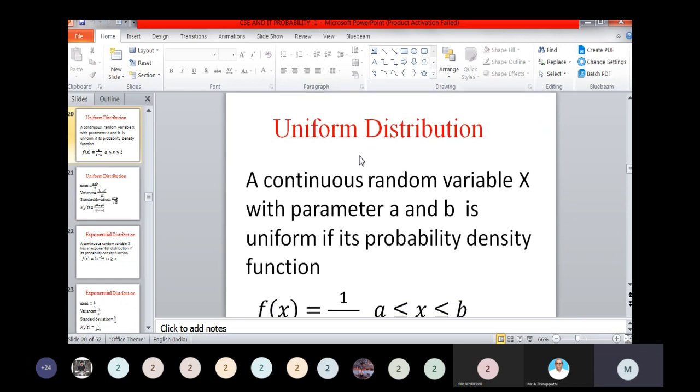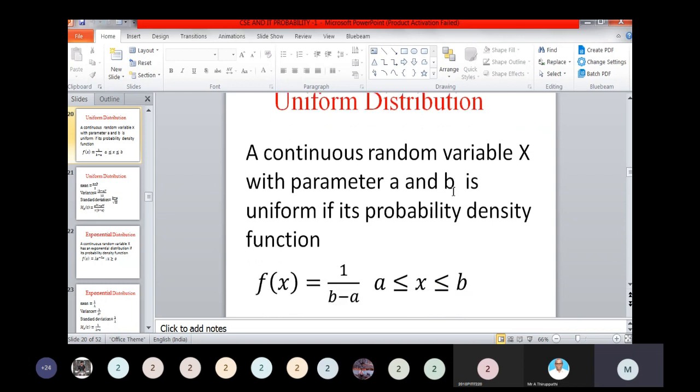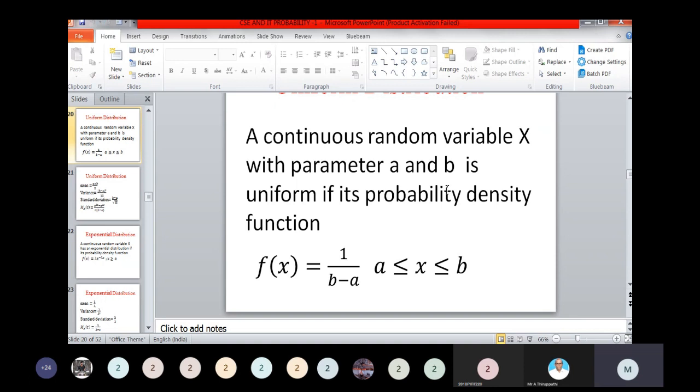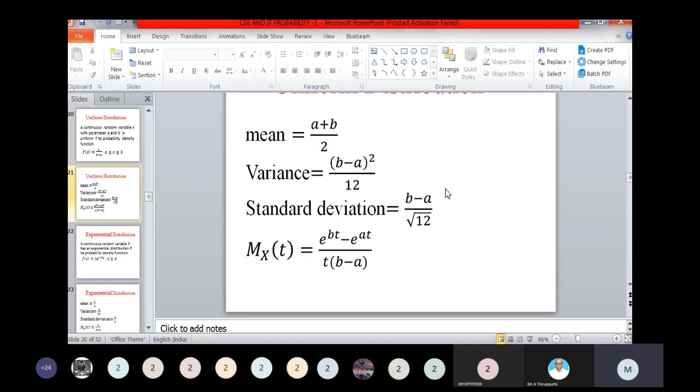Next, uniform distribution. A continuous random variable capital X with parameters a and b is uniform if its probability density function f of x equals 1 by b minus a, x varying from a to b. It is a continuous case, f of x equals 1 by upper limit minus lower limit.